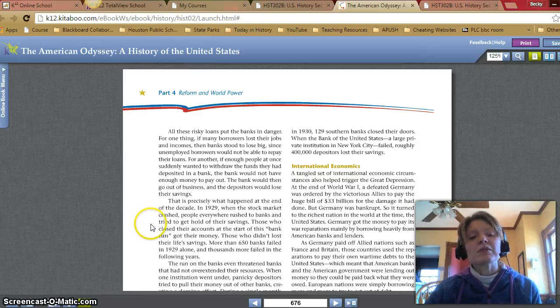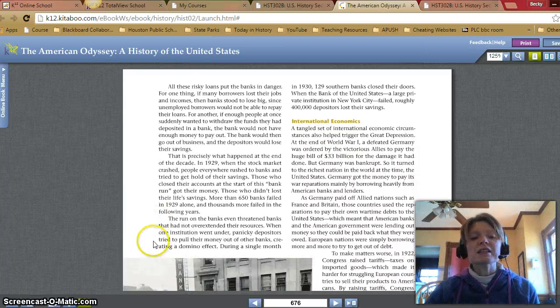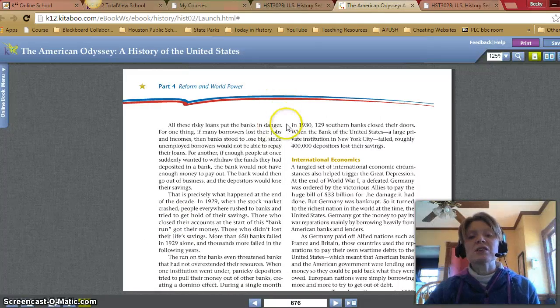In 1929, when the stock market crashed, people everywhere rushed to the banks and tried to get a hold of their savings. Those who closed their accounts at the start of this bank run got their money. Those who didn't lost their life savings. More than 650 banks failed in 1929 alone, and thousands more failed in the following years. The run on the banks even threatened banks that had not overextended their resources. When one institution went under, panicky depositors tried to pull their money out of the other banks, creating a domino effect. During a single month in 1930, 129 southern banks closed their doors.